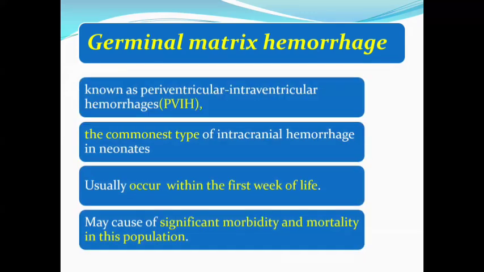Let's start. Germinal matrix hemorrhage, known as periventricular intraventricular hemorrhage, is the commonest type of intracranial hemorrhage in neonates, and usually occurs within the first week of life, and may cause significant morbidity and mortality in this population.